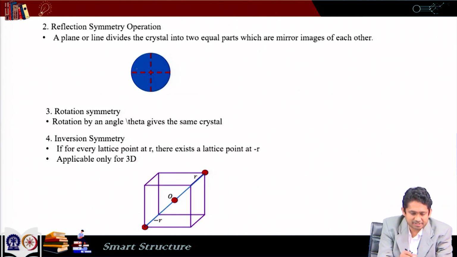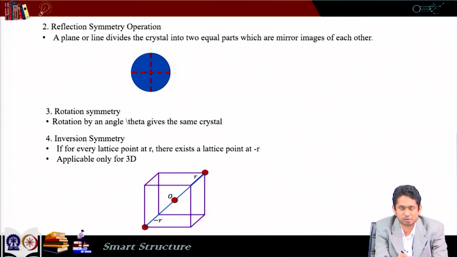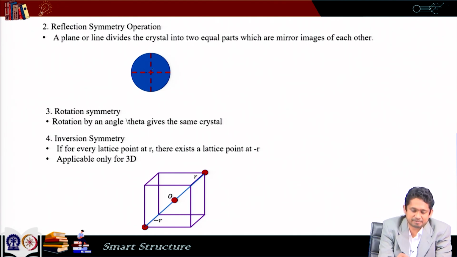Reflection symmetry: a plane or line that divides the crystal into two equal parts which are mirror image of each other. Again we can look into this circle, we can see that we have a line here that divides the circle into two equal parts, not just equal, I mean similarly looking parts which are mirror image of each other. And we can think of infinite number of axes for this circle which can divide it into two equal parts.